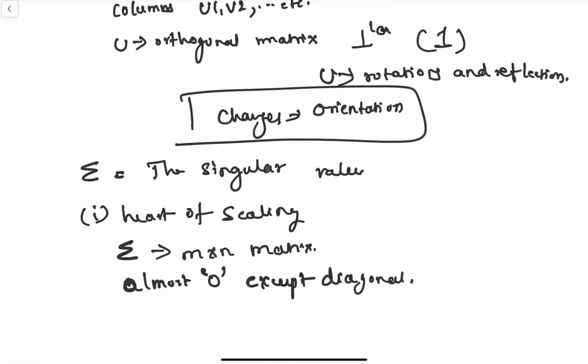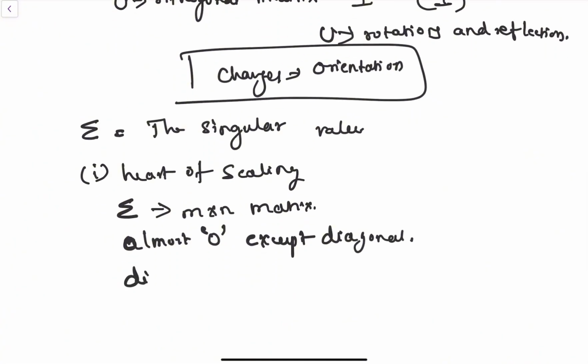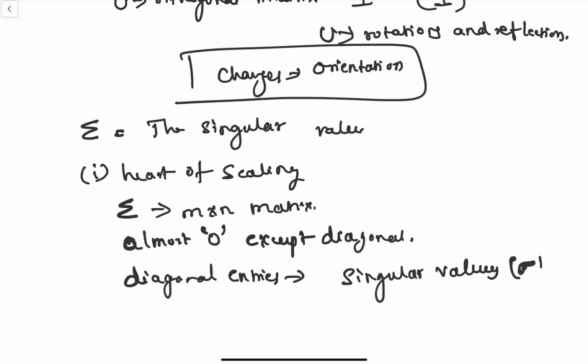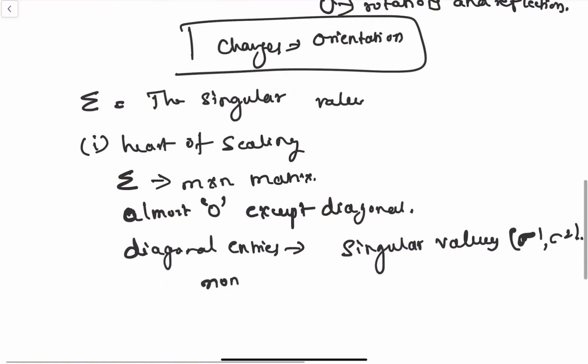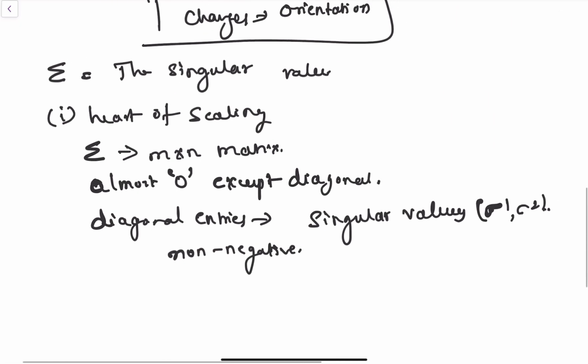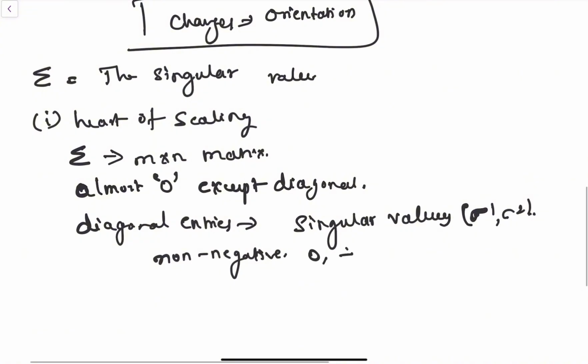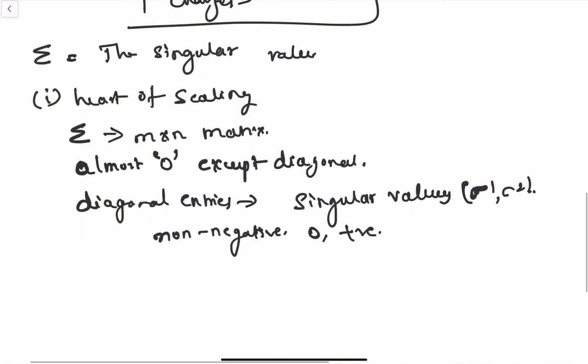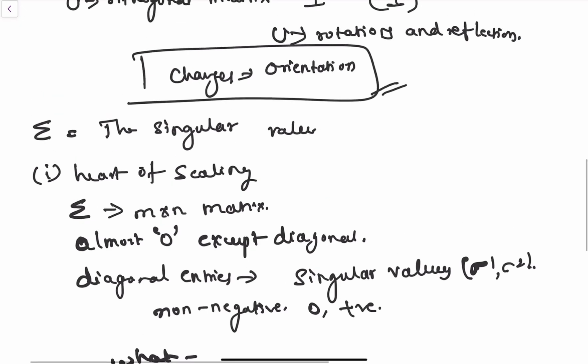These diagonal entries are called singular values. They can be represented by sigma 1, sigma 2, sigma 3, and so on up to sigma n. These are always non-negative numbers, meaning they are zero or positive. What is the functionality of sigma? These singular values tell you how much stretching or squishing happens along the most important directions.